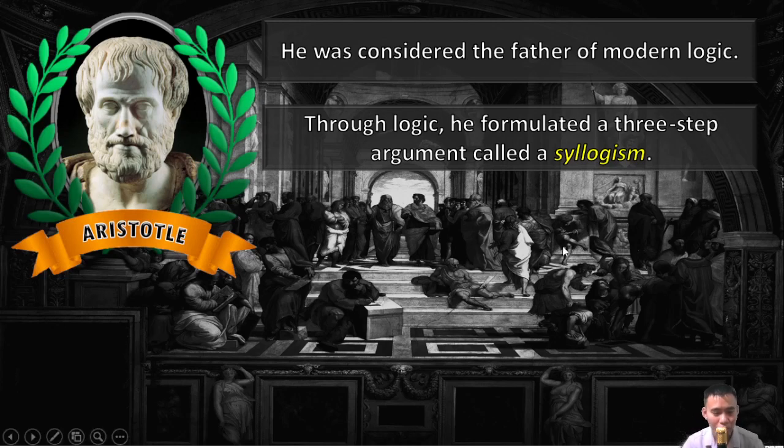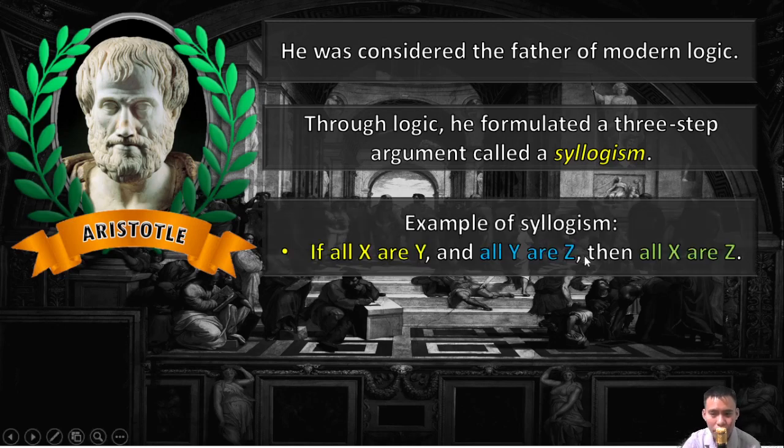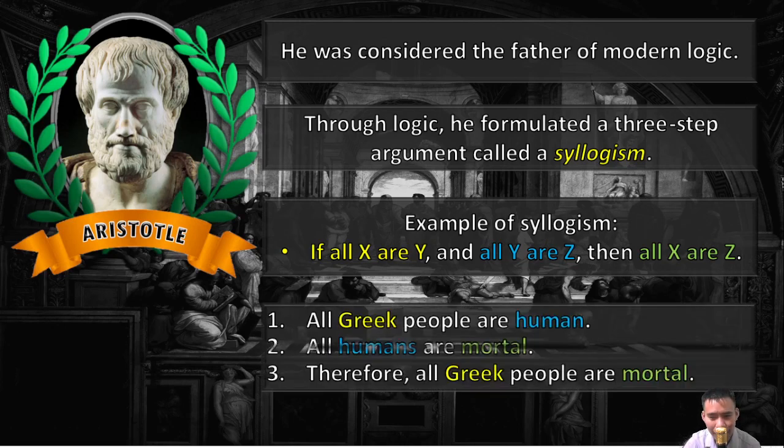So if your argument is bad and your line of reasoning is inconsistent, you could easily be detected that you are lying in front of the court, or perjury, no? So an example of syllogism: if all x are y and all y are z, then all x are z. All Greek people are human. All humans are mortal, therefore all Greek people are mortal.